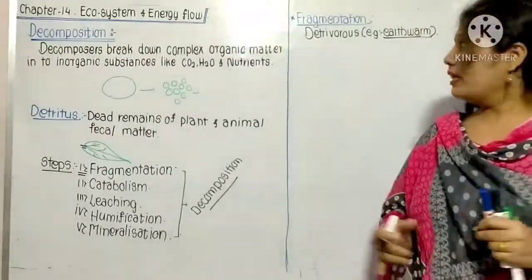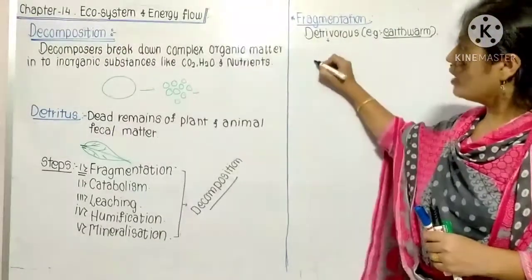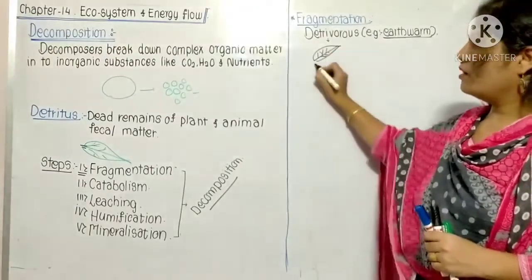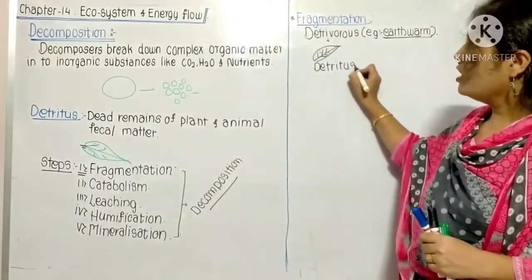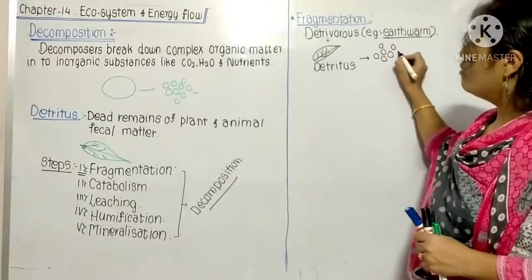So what happens in fragmentation? These detritivores convert the detritus into smaller pieces, smaller fragments.